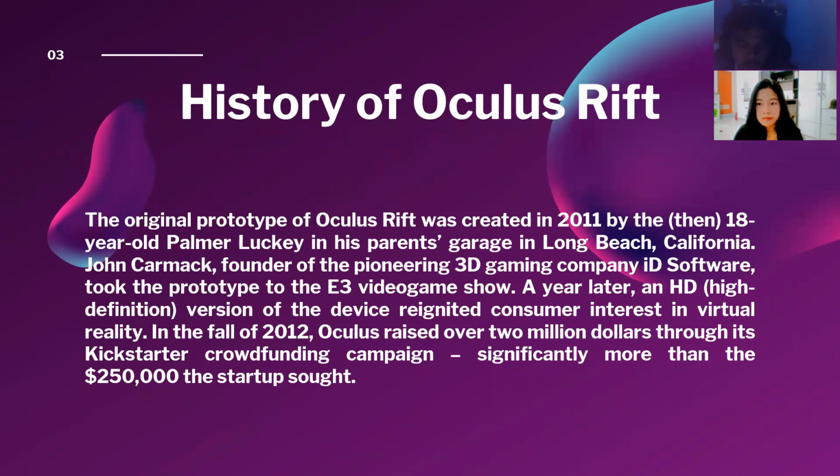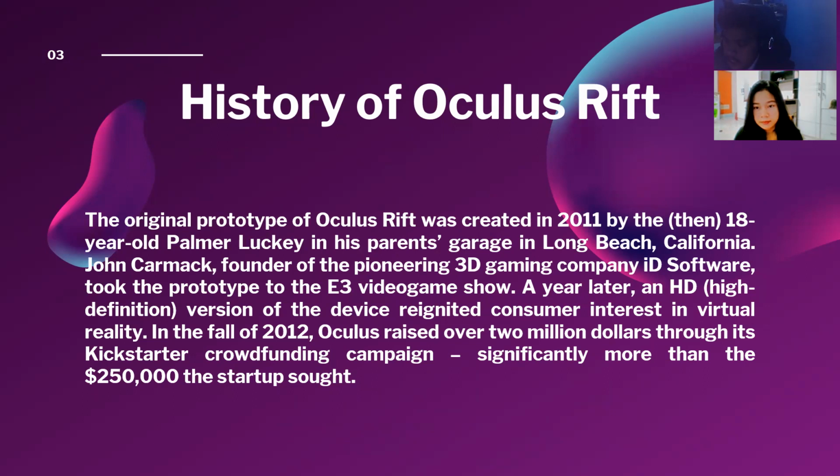History of Oculus Rift. The original prototype of Oculus Rift was created in 2011 by 18-year-old Palmer Luckey in his parents' garage in Long Beach, California. John Carmack, founder of the pioneering 3D gaming company id Software, took the prototype to the E3 video game show.